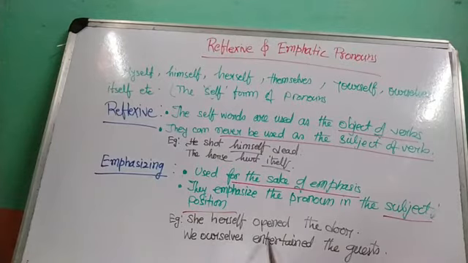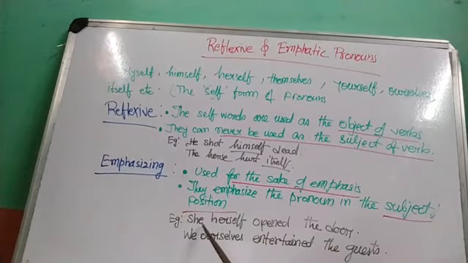It is used to emphasize the fact that she did it herself. We ourselves entertained the guest. Again, we entertained the guest is fine. Ourselves is used to emphasize the fact that we did it ourselves. There was no one else. Right? They are used to emphasize the pronoun, for the sake of emphasis, and they are used in the subject position. That is, they are used before the verb. She herself opened. See, the word herself is used before the verb.